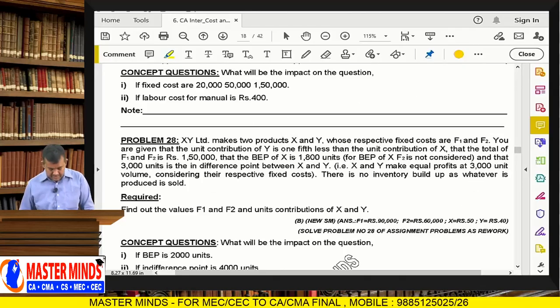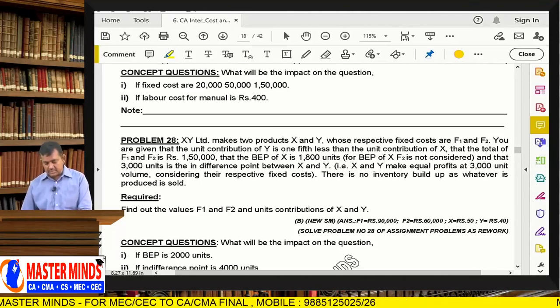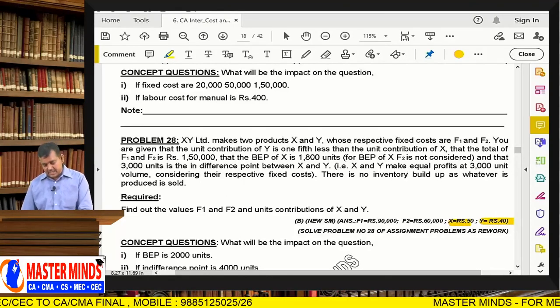Required: find out the values of F1, F2 and unit contribution of X and Y. Already unit contribution of X is 50, unit contribution of Y is 40. Next F1 and F2.